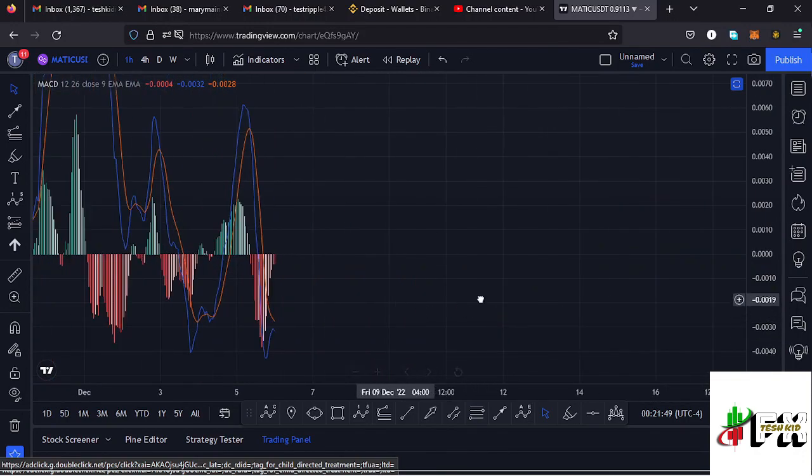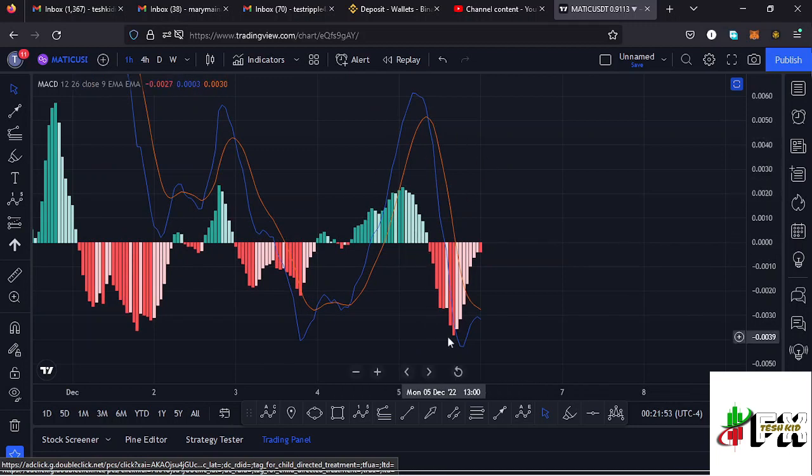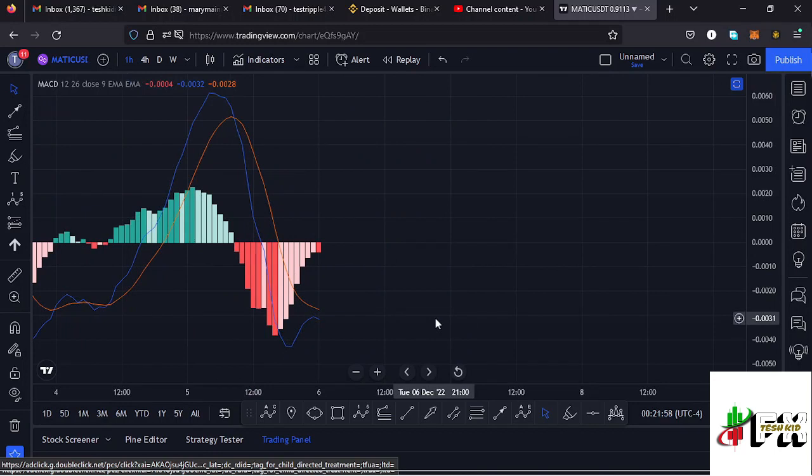Also taking a look at the MACD. On the MACD, we have printed a bearish crossover here, but we are seeing a bit of a decrease in the selling momentum, and that would mean maybe soon we might be able to print a bullish cross. So let's be patient and see how that plays out, and I'll keep you updated.